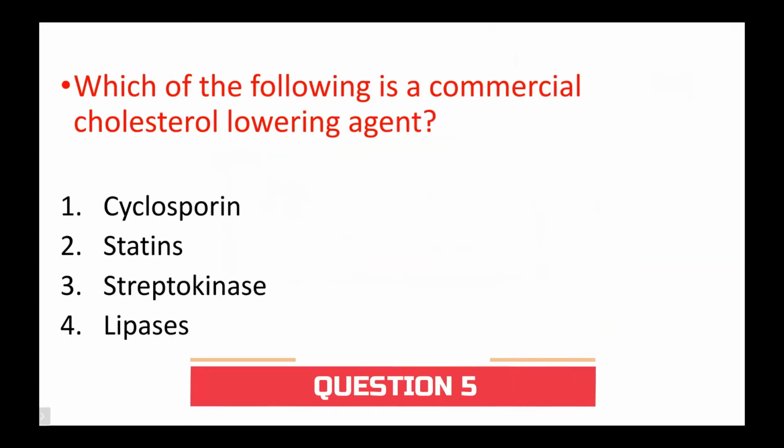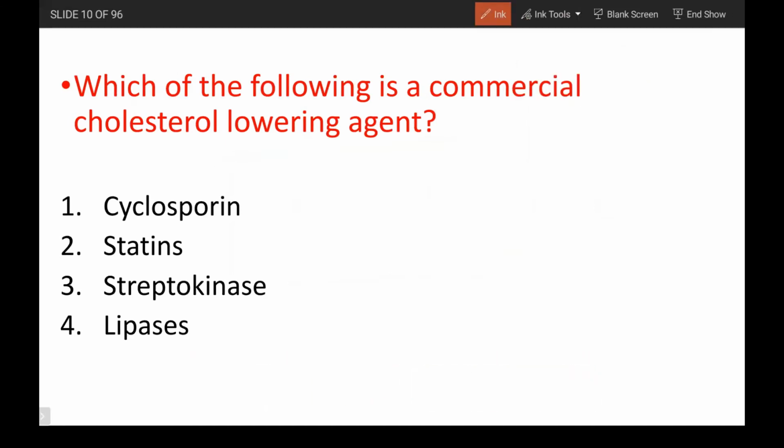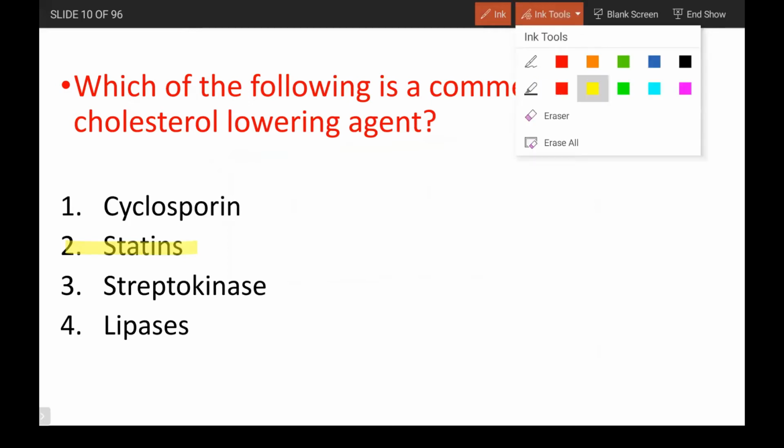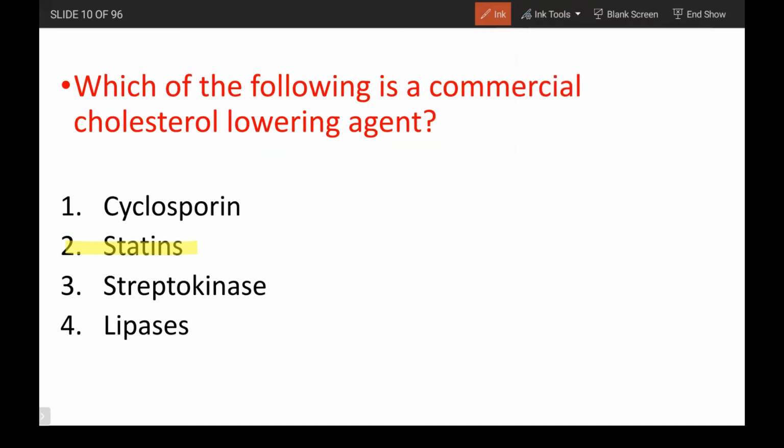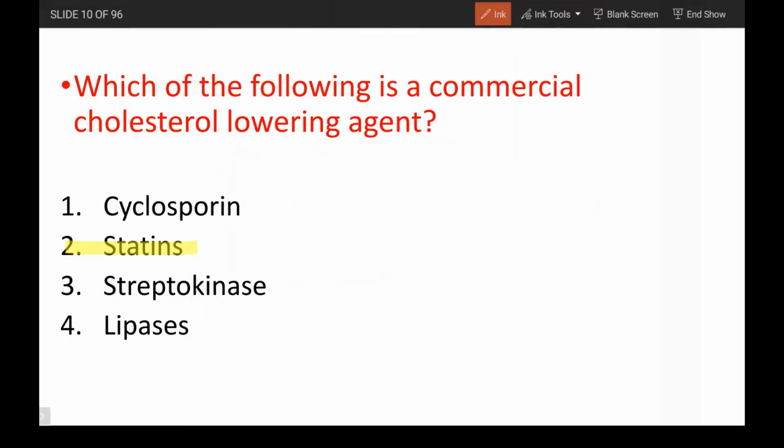Next one, which of the following is a commercial cholesterol lowering agent? I hope you all know it is a very important group of drugs once you get into medicine, that is statins. Statins are a group of drugs that are used as the first line drug of choice for cholesterol patients. So as a biology student, what you need to know is the source of these enzymes or substances. Statins, it is going to be from a yeast that is called Monascus purpureus, right? Monascus purpureus. And cyclosporin, if you take, it is from a fungi, Trichoderma polysporum.